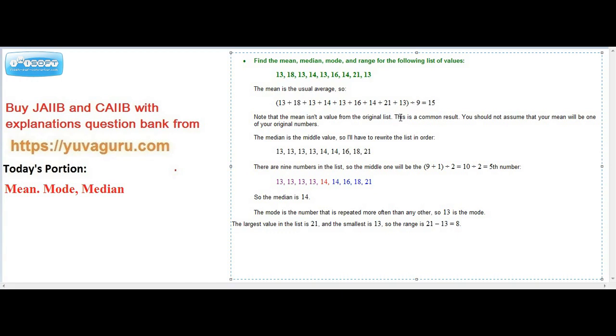That's easy. Median. Now first you arrange all these numbers in ascending order. 13, 13, 13, 13 and then remaining ones. Now find out the middle number. Total there are 9. So fifth number will be the middle number. How to take this? 9 plus 1 upon 2. So fifth number. 14 is the median. Now mode. Which occurs the most times? 13. So mode is 13.